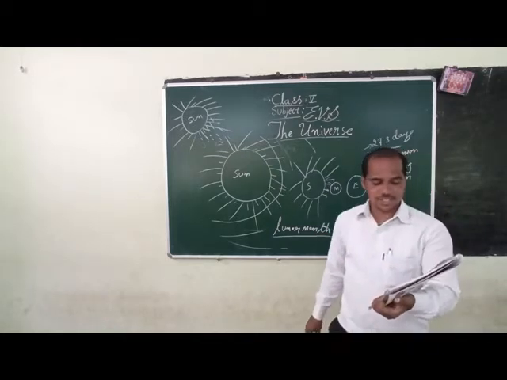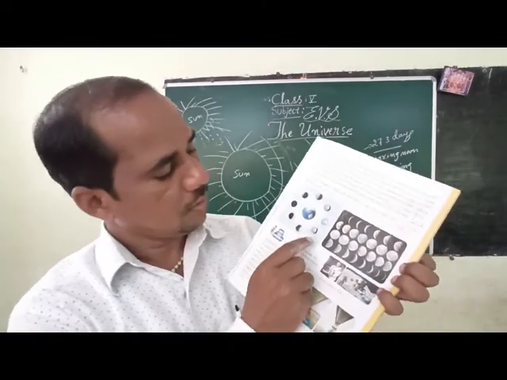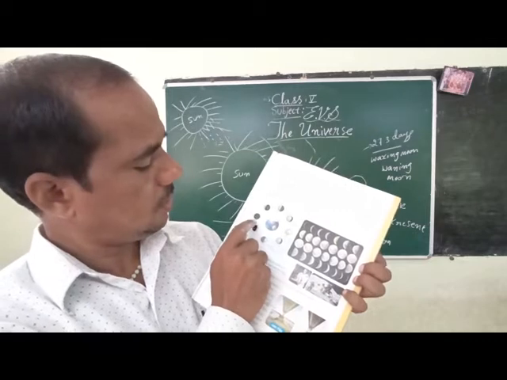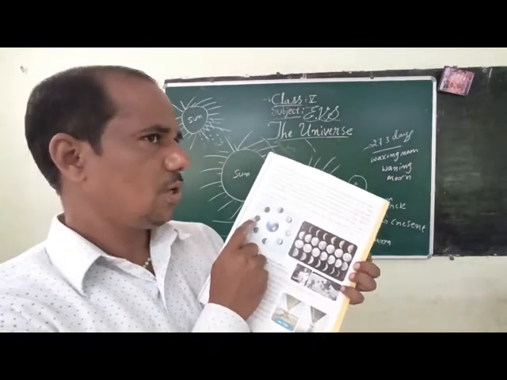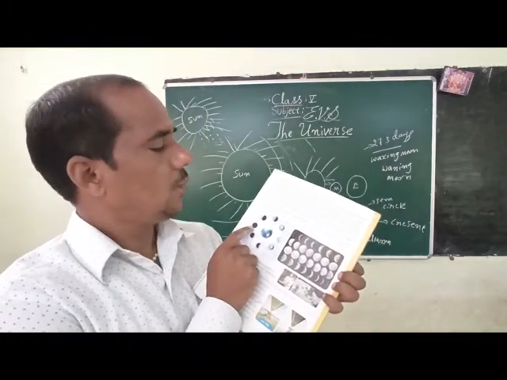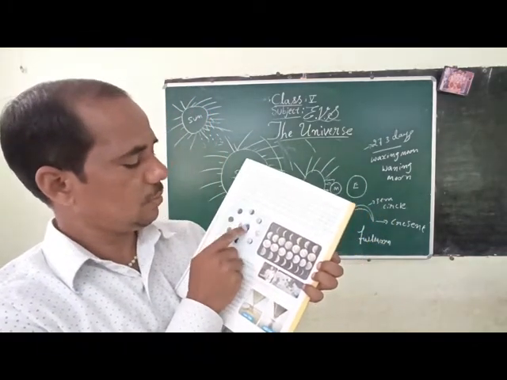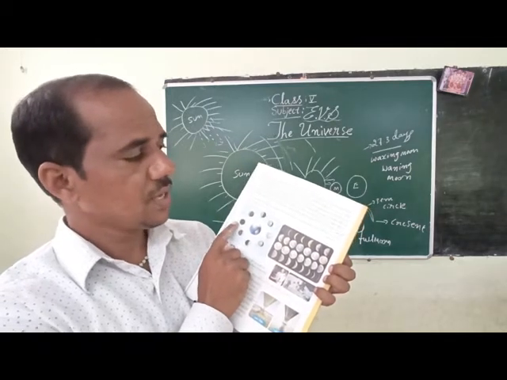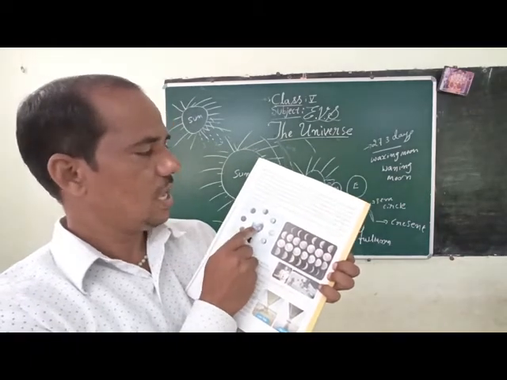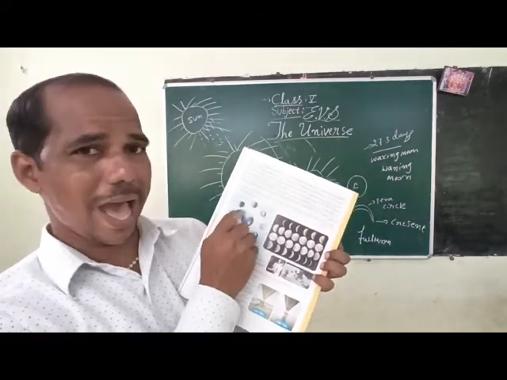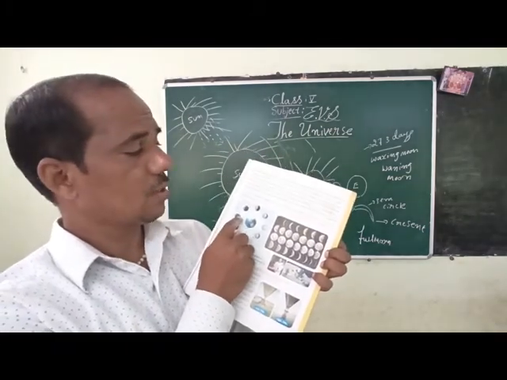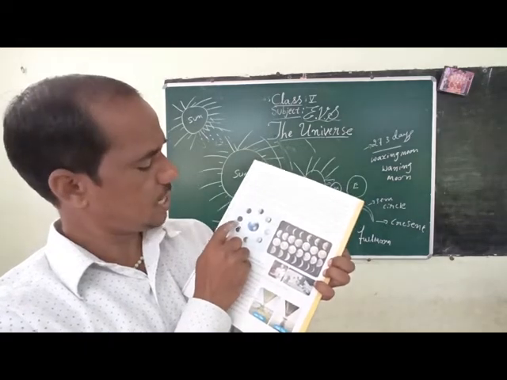As shown in the picture, you can see from here, new moon. When the moon comes between the earth and the sun, the part of the moon facing us does not receive sunlight, so we don't see the moon. This phase is called new moon.